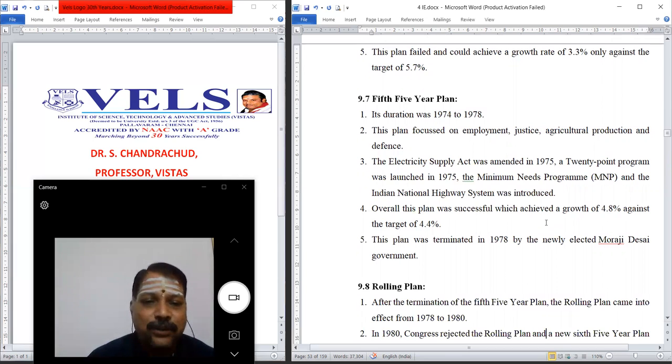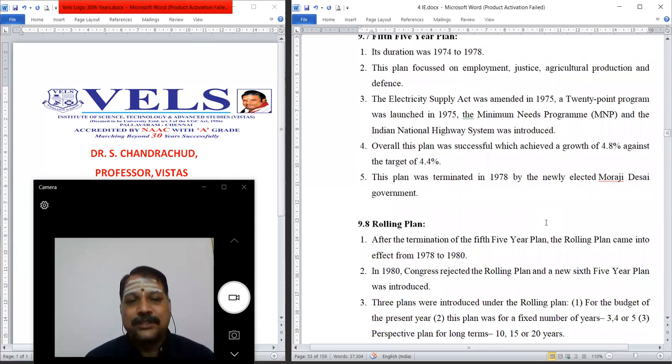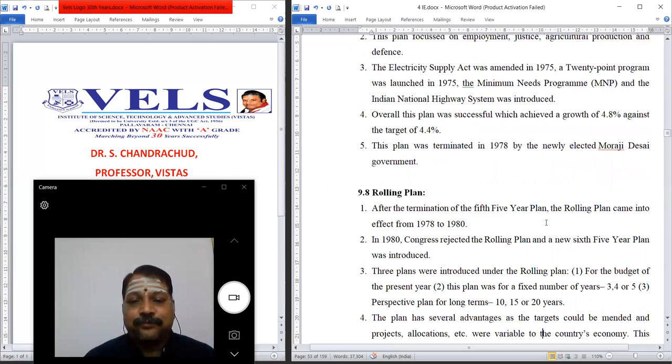Overall, this plan was successful, achieving growth of 4.8% against the target of 4.4%. This plan was terminated in 1978 by the newly elected Morarji Desai government. Once a new government comes in, the plan is ended before the end of the fifth year.